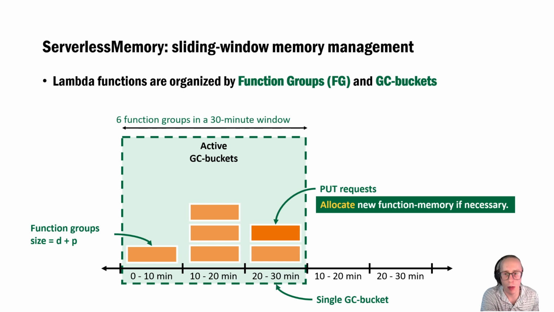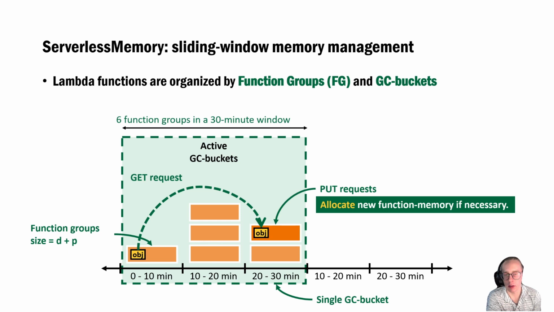Let's see how the sliding window memory management works in this following illustration. As mentioned earlier, the serverless memory store views the collective function memory as a continuous memory space of serverless functions. Each function is identified by a global unique Lambda ID, and functions are organized into function groups. The size of these groups is dynamic and is decided by the erasure coding configuration of each request. For now, you can think of function groups as if they are one serverless function with a lot of memory. Data is appended to one side of the memory space. Given that FaaS platforms offer virtually infinite memory capacity, new function memory is allocated if more memory is needed. This is achieved by simply invoking additional functions.